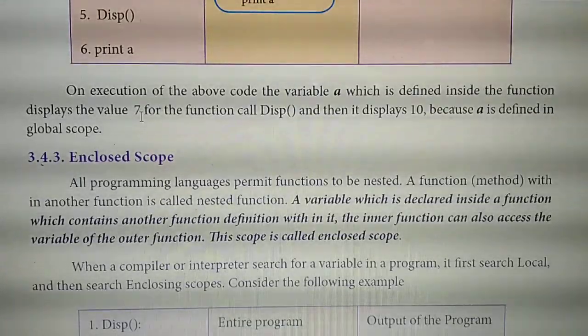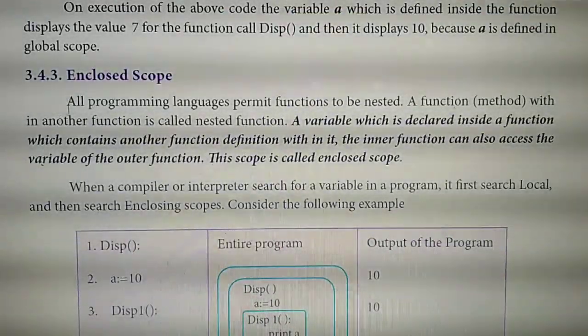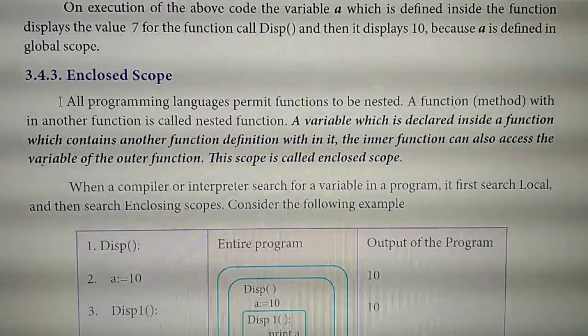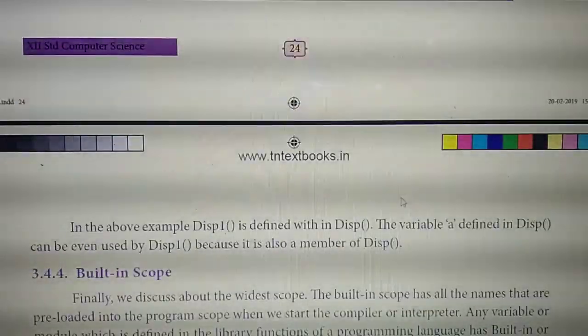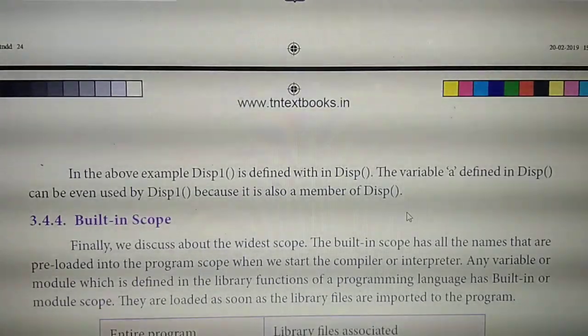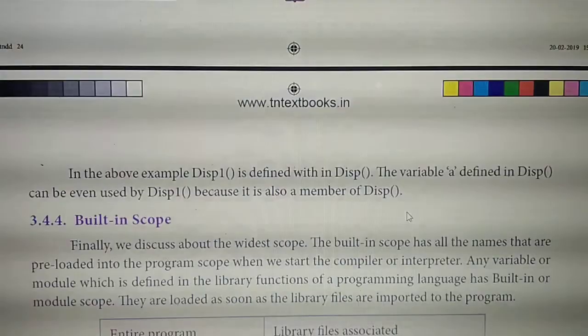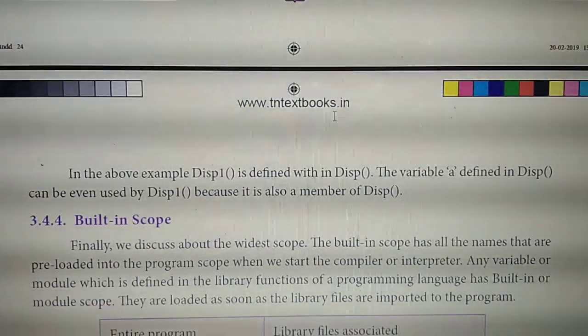Have you all marked? Then third question, enclosed scope. Starting from here. All programming languages. So each and every one, the diagram is a must, okay? Starting from here to till next page 25, up to this point. Up to this point, okay? Up to this point.